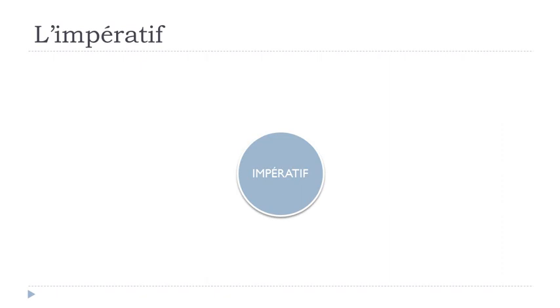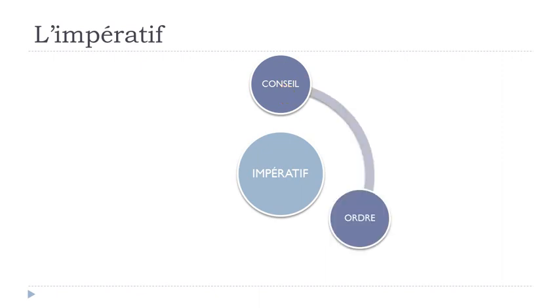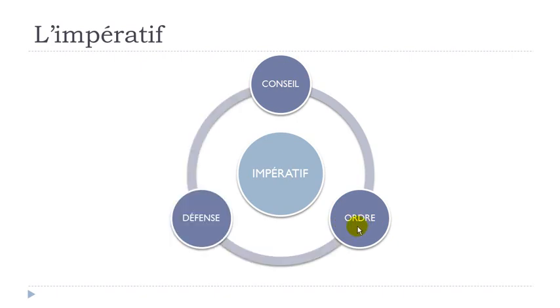Well, it's quite simple. We've got three main uses of l'impératif. The first one, le conseil. If you want to translate conseil, it would be advice, okay? So if you want to give advice to someone, in most cases you will use this impératif form. Or if you want to give an order, normally that's the tense we use. And then la défense, so if you want to forbid something to someone, in that case you should use l'impératif, okay? So conseil, ordre ou défense.